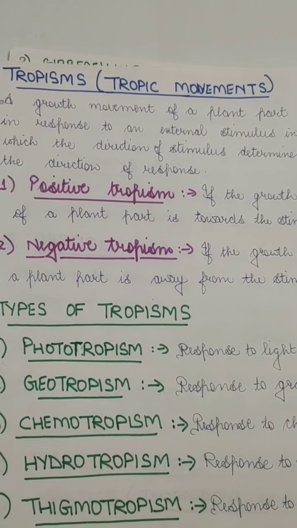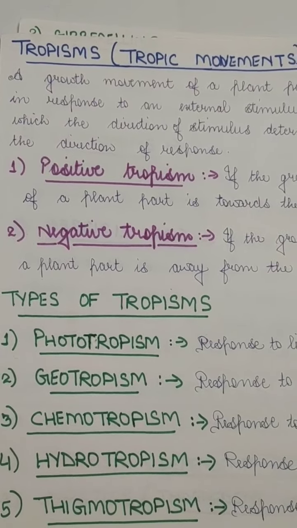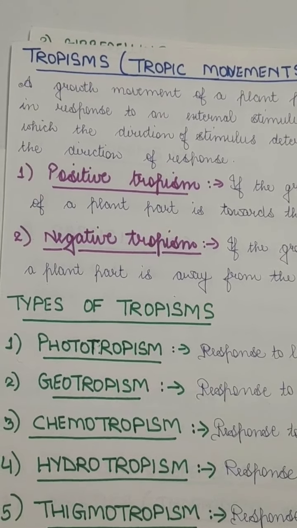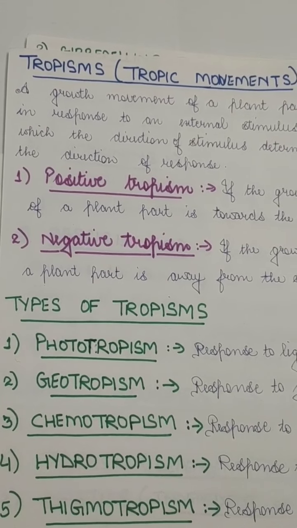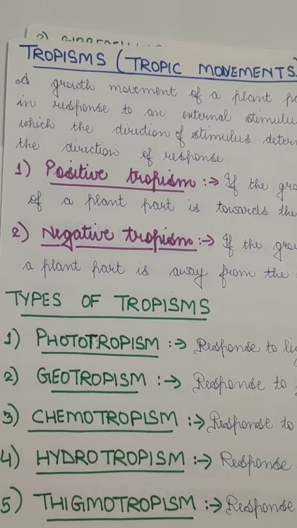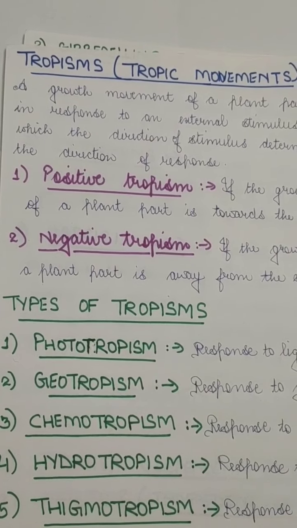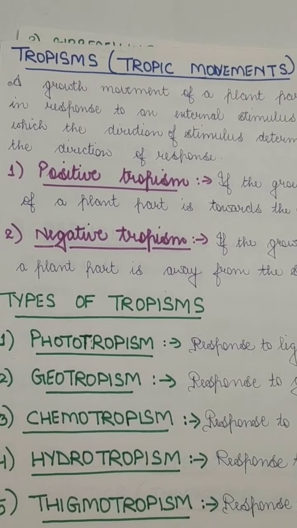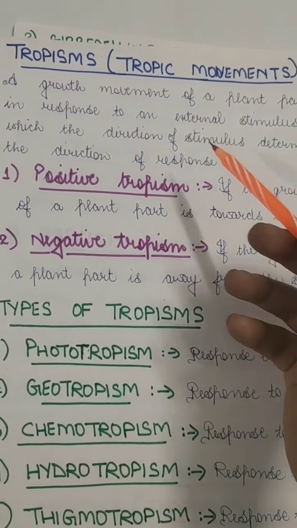When the growth of a plant is towards the stimulus, for example the sunflower always moves in the direction of the sun, the stimulus is light, so it is phototropism. Photo means light, and the flower moves towards the light, so that is a positive tropism.